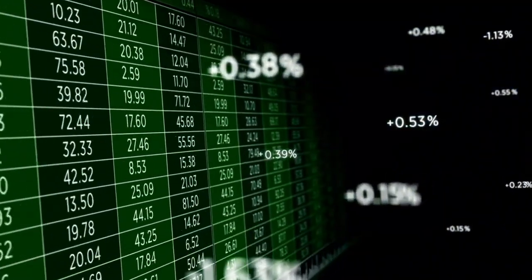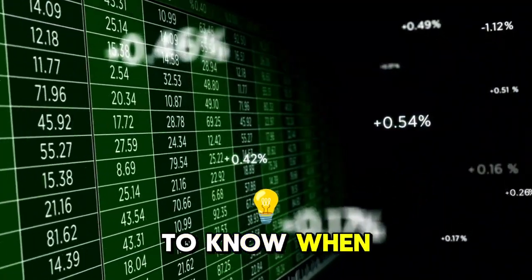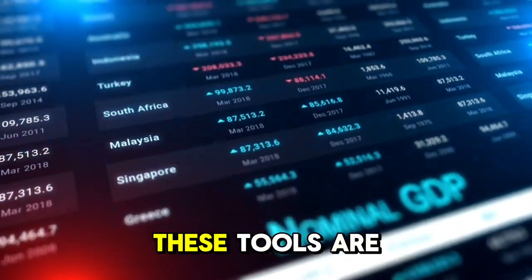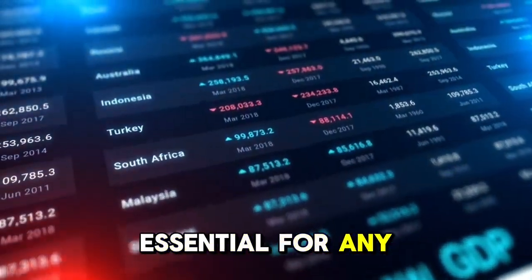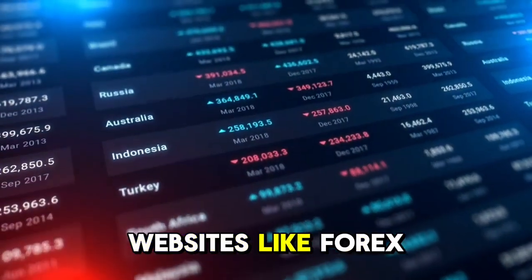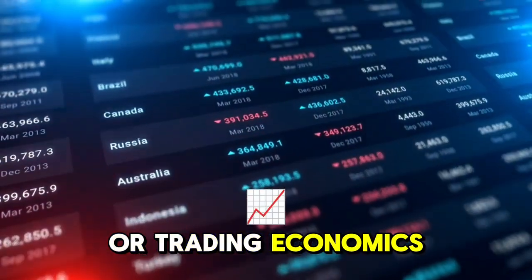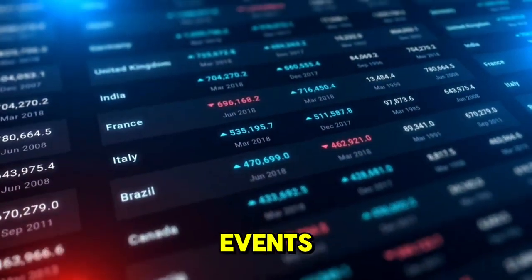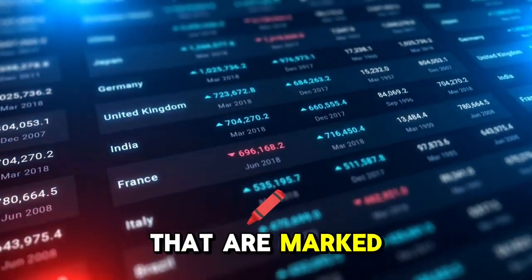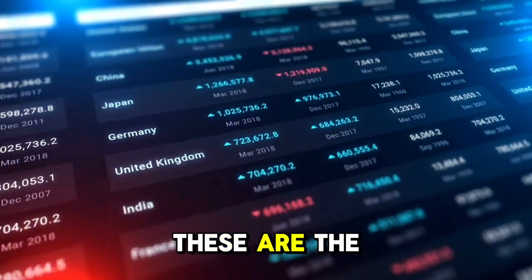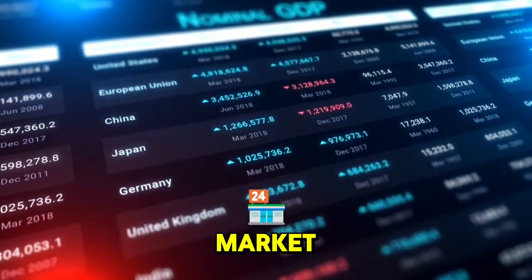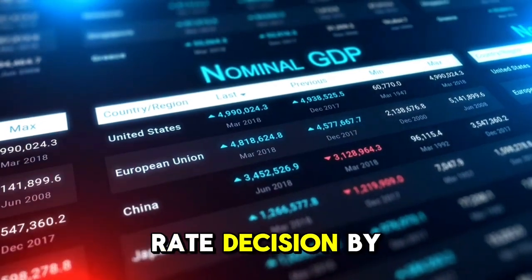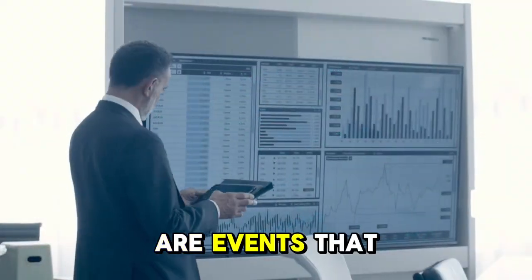Preparation is key. First, you need to know when the news is coming out. I recommend using an economic calendar. These tools are essential for any news trader. Websites like Forex Factory or Trading Economics offer free calendars with updates on all major economic events. Look for events that are marked as high impact. These are the ones most likely to move the market. For example, non-farm payrolls in the US or an interest rate decision by the ECB are events that can cause major volatility.